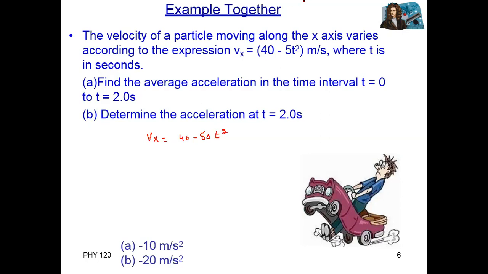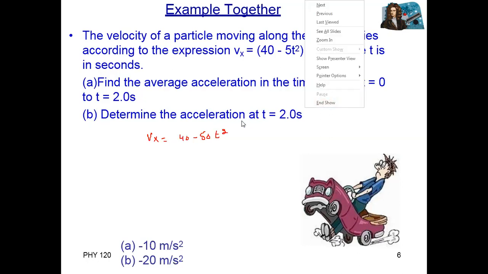Sir, it's 5t square. Okay, 5t. Okay, wait one minute.